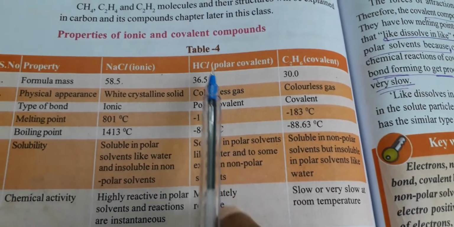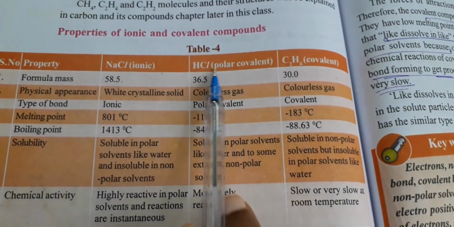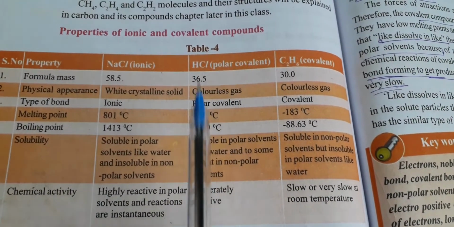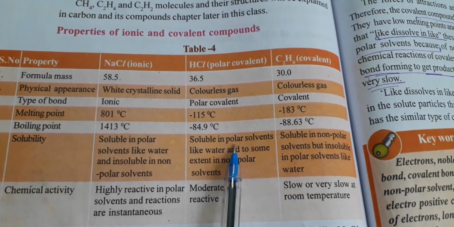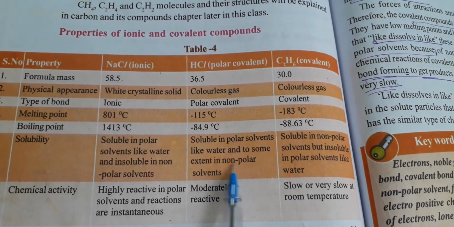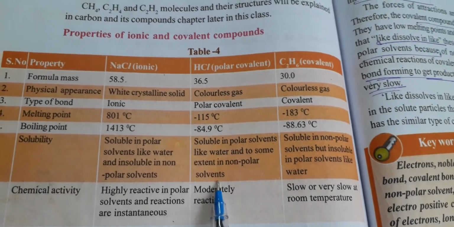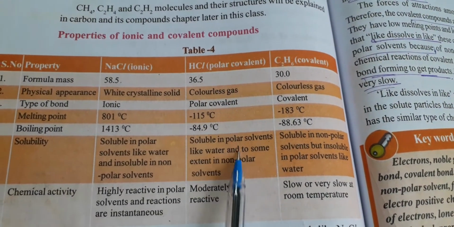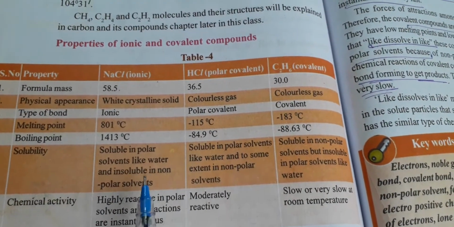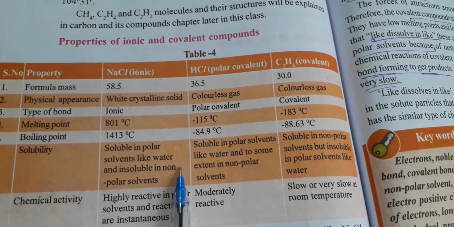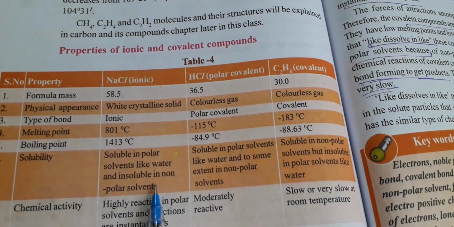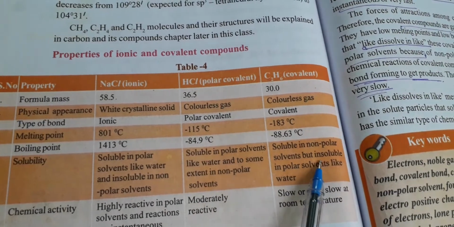Here the example is HCl. They are soluble in polar solvents, because like materials dissolve in like solvents, like water, and to some extent in non-polar solvents. Partially they can also be soluble in non-polar solvents because the bonds are weak here, so they can dissolve in non-polar solvents also. When compared with the ionic bond, which is very strong, it cannot be soluble in non-polar solvents.